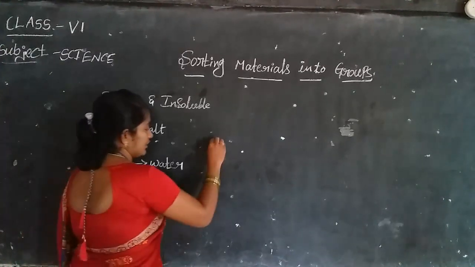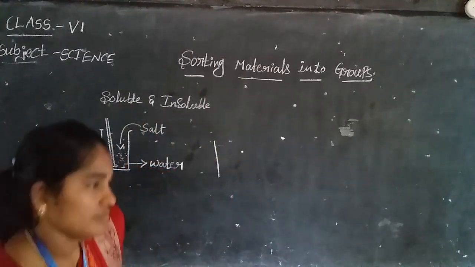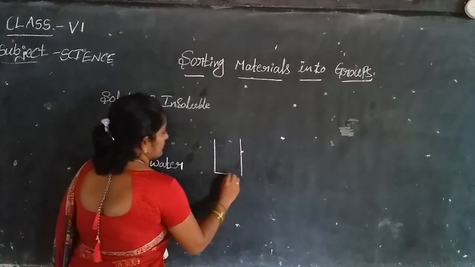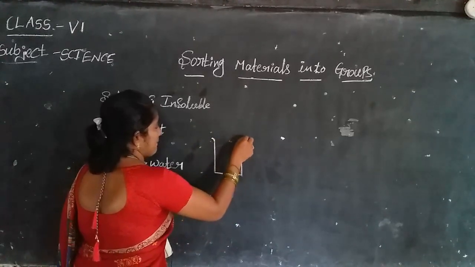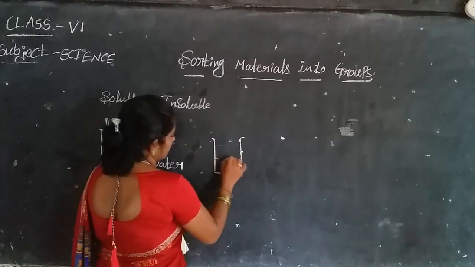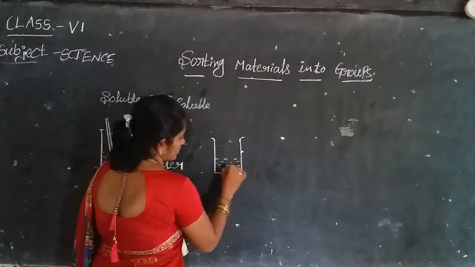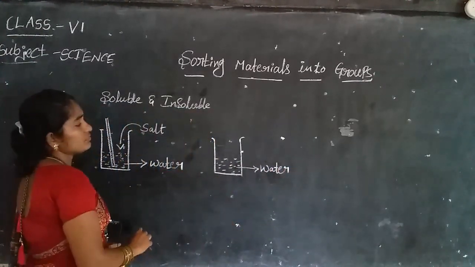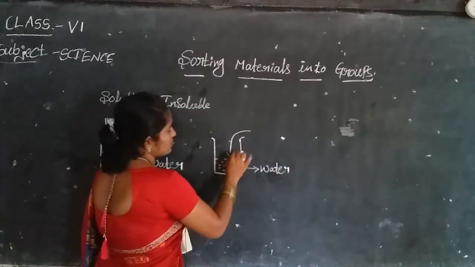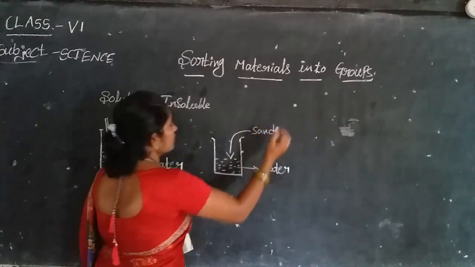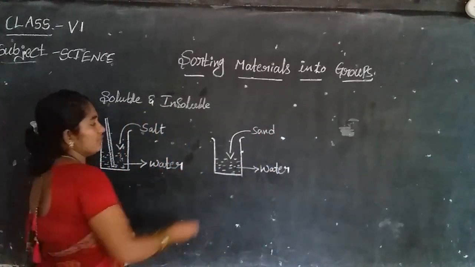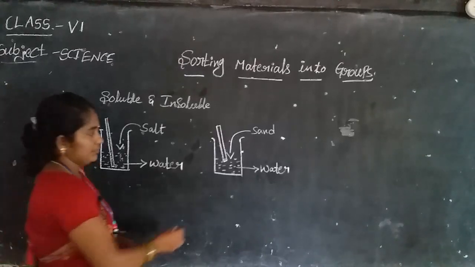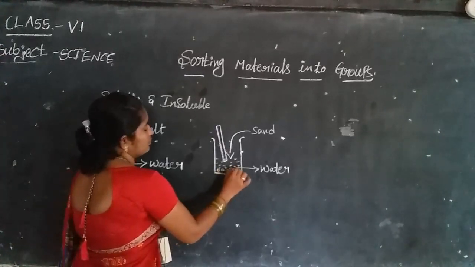If we take another container and take water again, and pour some sand particles, a spoon of sand, and stir well.